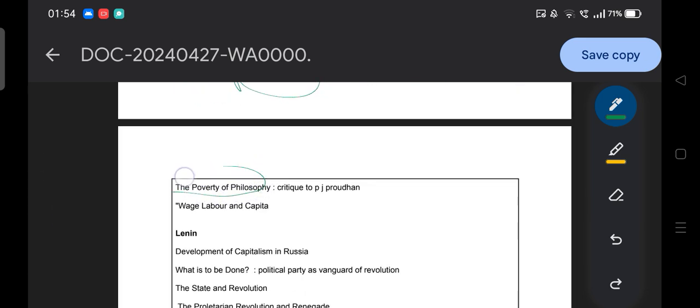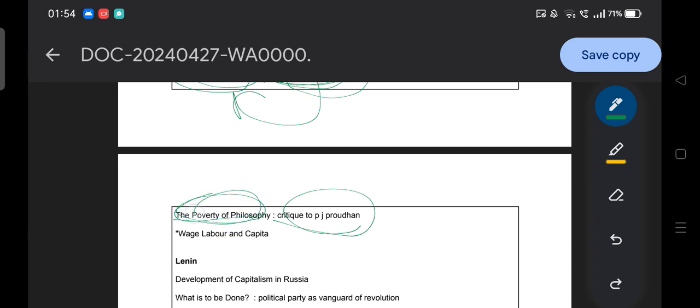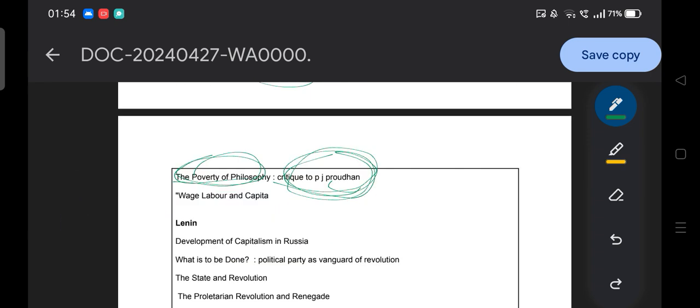Then The Poverty of Philosophy, in which Karl Marx criticized P.J. Proudhon. Then Wage, Labor and Capital, the book by Karl Marx. Okay, Wage, Labor and Capital.